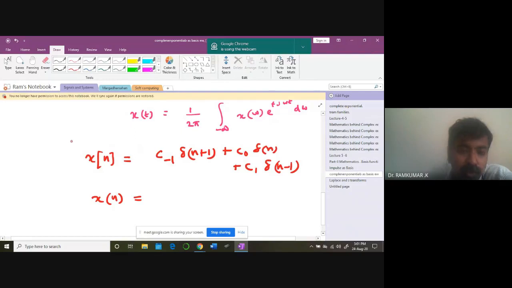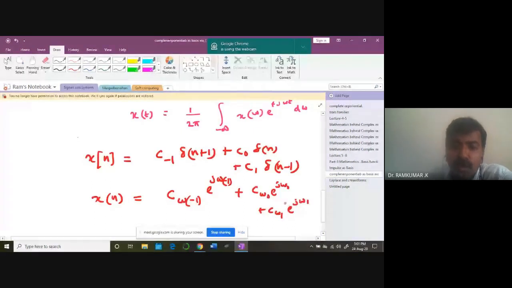Here we move to the frequency domain, with c of omega, which can be minus 1, negative frequency also, with e power j omega minus 1. This omega subscript you take like that. This can be c of omega 0 e power j omega 0, plus c omega 1 e power j omega 1.